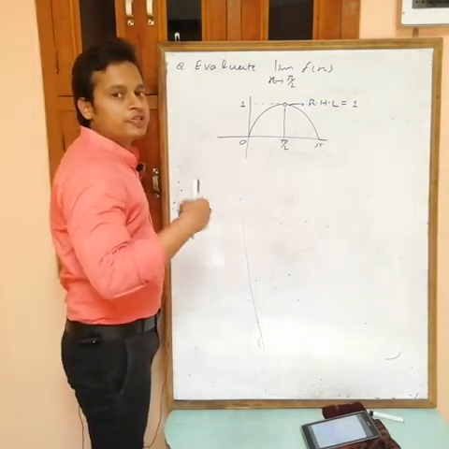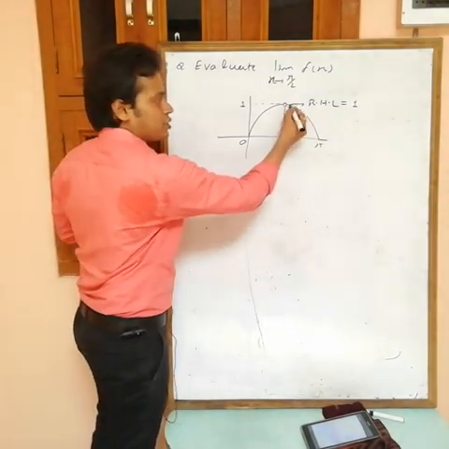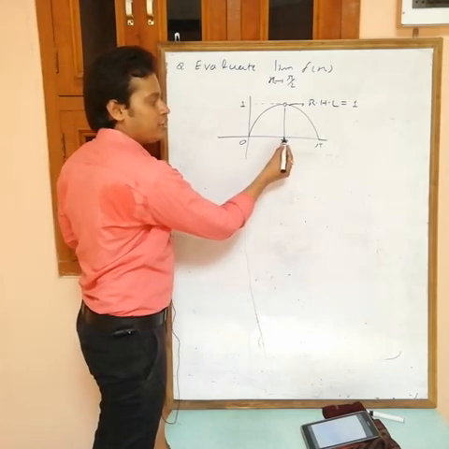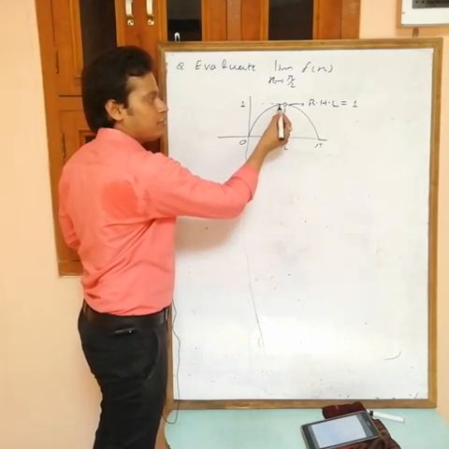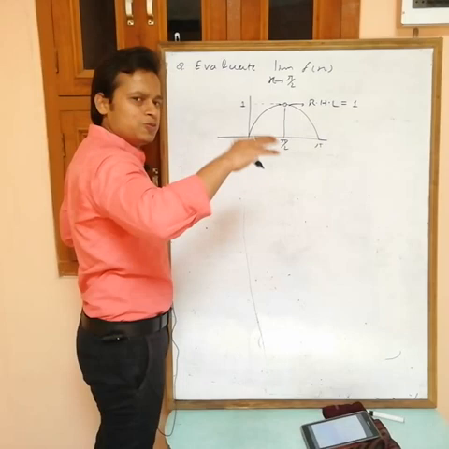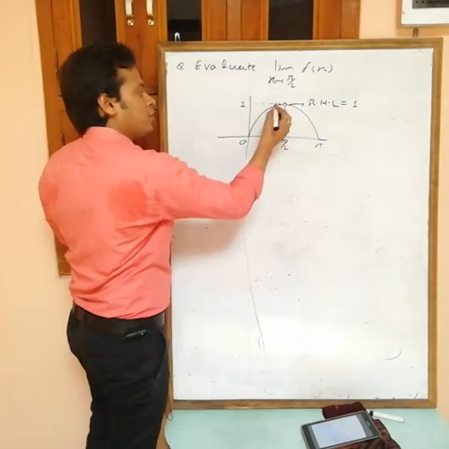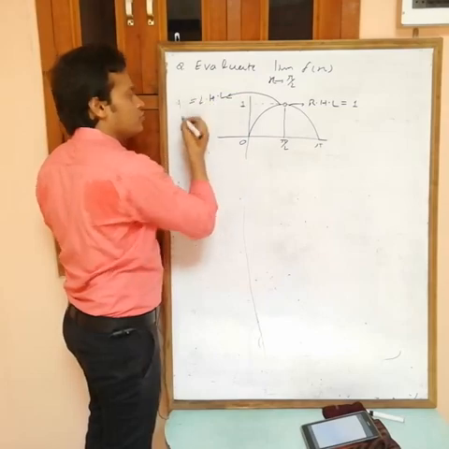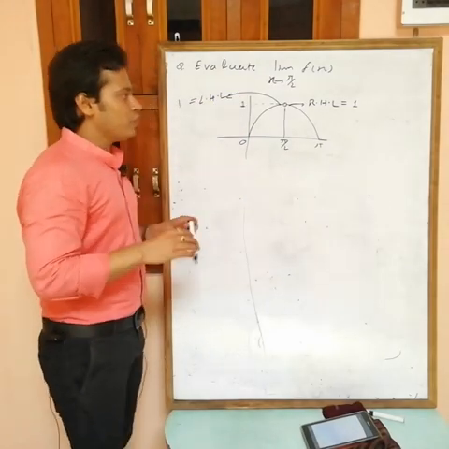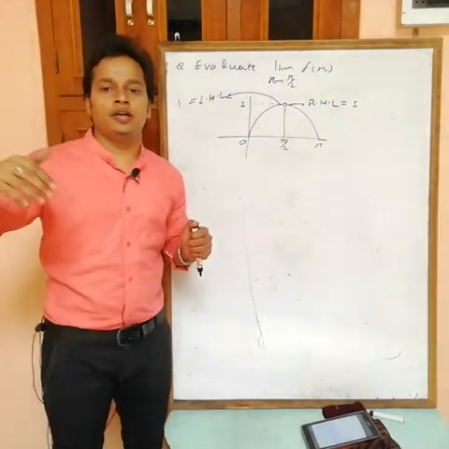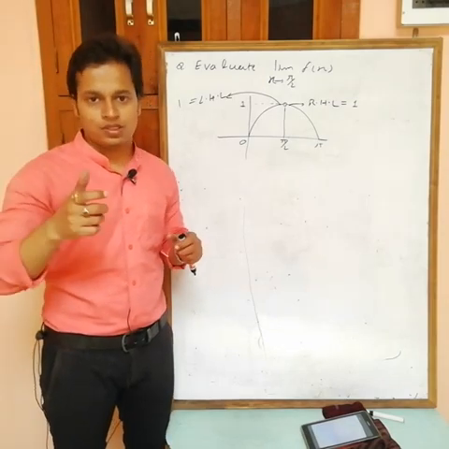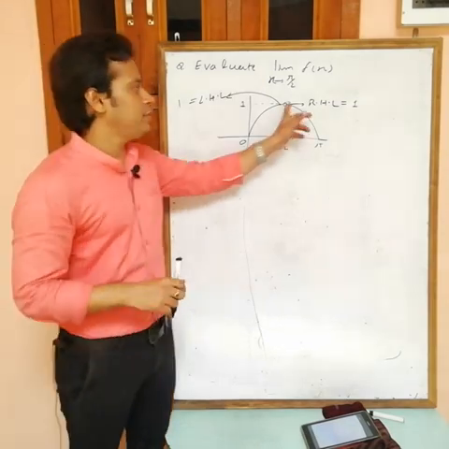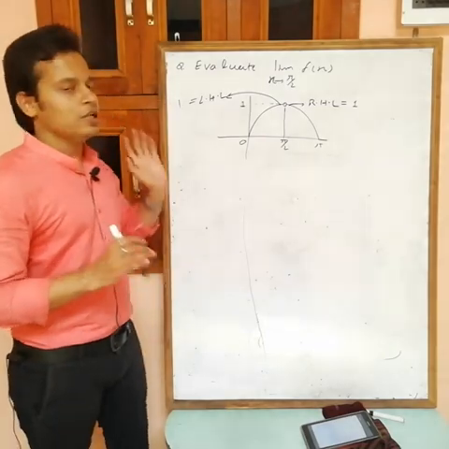RHL, value of the function at pi by 2 plus h. Okay, and value of the function at pi by 2 minus h is LHL. Just next value is RHL, just previous value is LHL. And this LHL is also approx 1. Suppose this value is 0.999999 like this one, but this is approximately 1. So we can write that RHL is 1 and LHL is also 1.